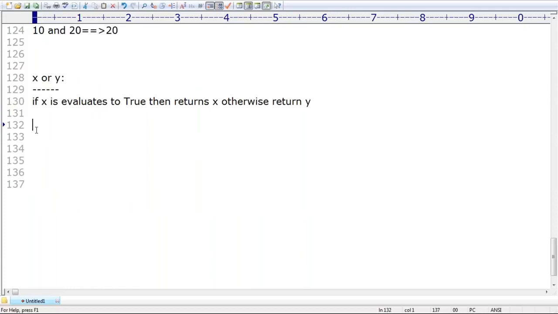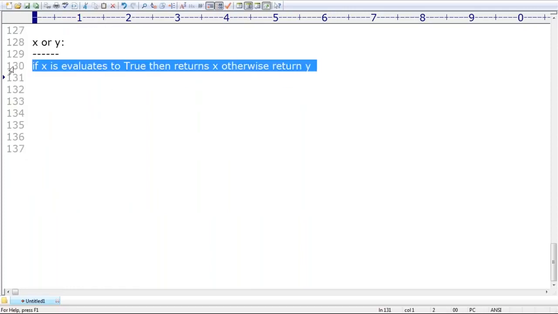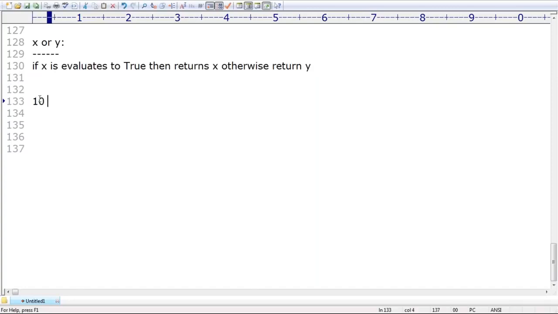Don't get confused. Can you please observe? Please read this line: if X evaluates to true, then return X, otherwise return Y. Can you please tell, 10 or 20? What is the answer? Please respond, each and every person. Sir, this is the OR operator. Is 10 true or false? If the first one is true, what is the need of comparing the second one? Directly return the first one only. Then simply the answer is 10.